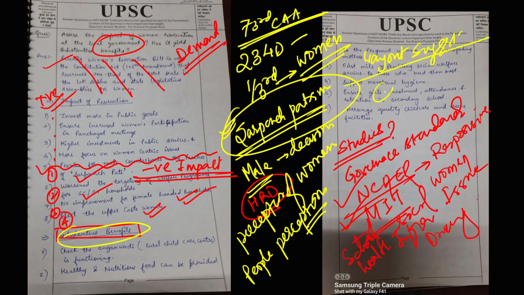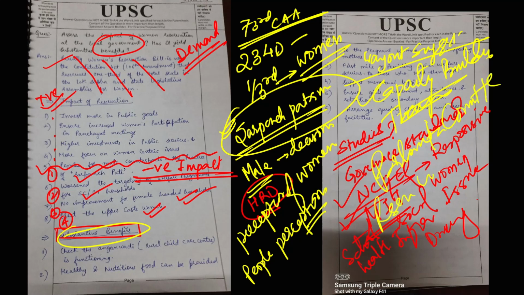What are the suggestions? We have to do capacity building. We have to do training. Here we could have quoted one report. There was one parliamentary committee report on rural development that there must be reservation for women in every capacity building and training program. And there is one scheme, Rajiv Gandhi Panchayat Sashaktikaran Yojana, in which the focus should be on capacity building and training of women elected representatives. So this was the way out.